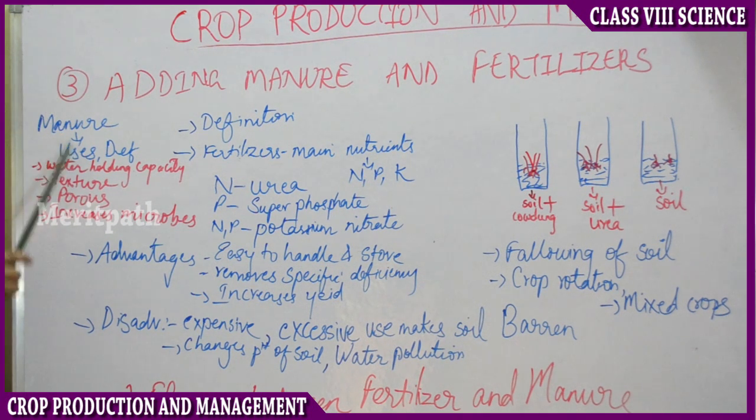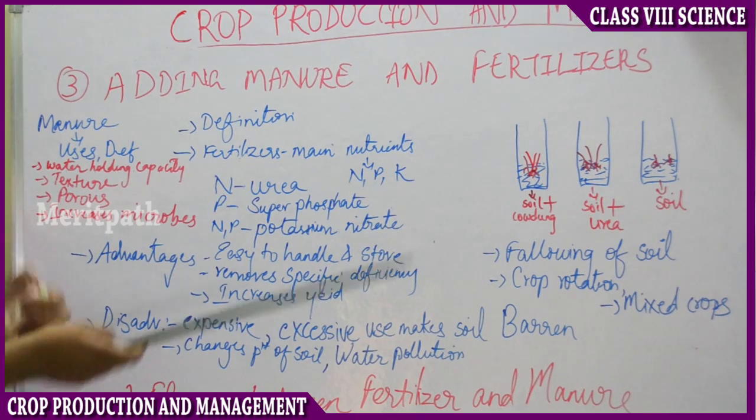Then adding the manure makes the soil porous. Porous is nothing but full of pores. If there are pores, then a lot of atmospheric oxygen will be incorporated in that. So that way earthworms and microbes can breathe well and it makes the soil nutrient rich. Then it increases the microbes. Manure is composed of all organic products, right? So thereby there will be many microorganisms in that. So adding manure increases the microbes of the soil.